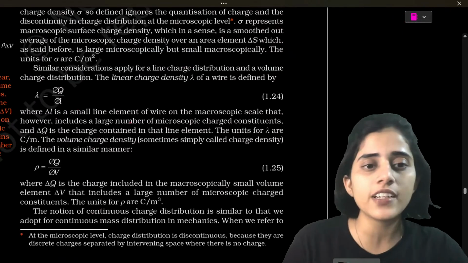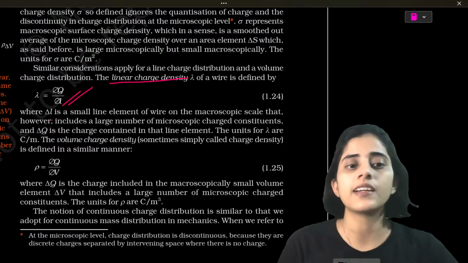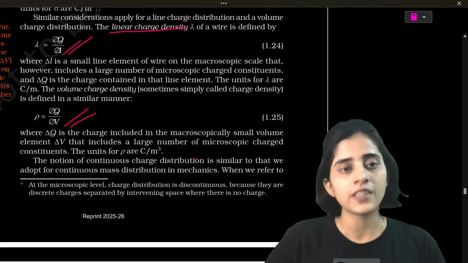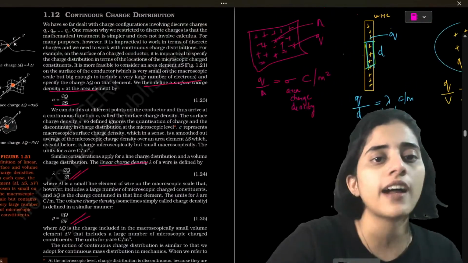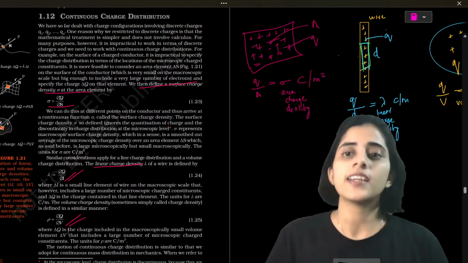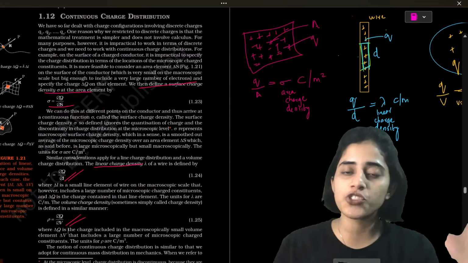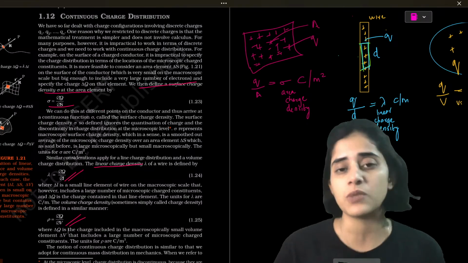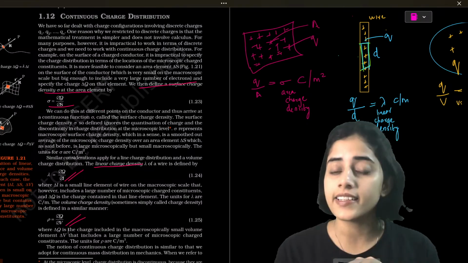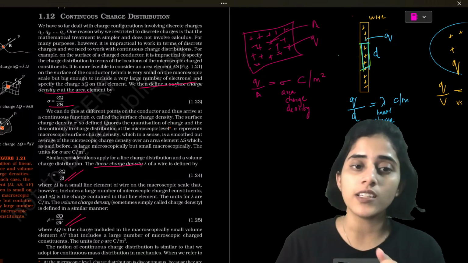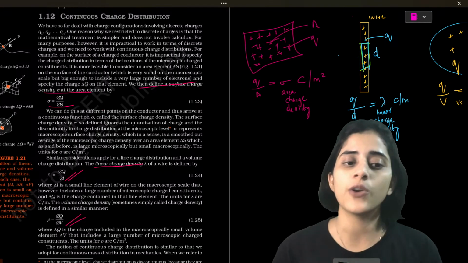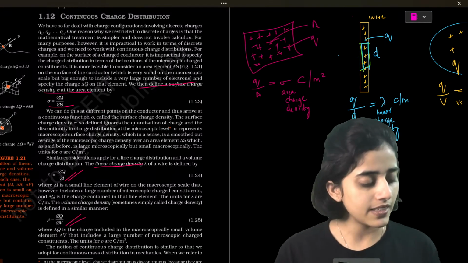Now, what does it say about linear charge density? Linear charge density is Q by D, and volume charge density is Q by V. So that is the only thing mentioned here under continuous charge distribution. It just tells us that charge is distributed over a continuous surface, and depending on how you take the measurement, whether it is with respect to area, length or volume, you will have different parameters. You will get sigma, lambda or rho. Okay? Is this clear to all of you?